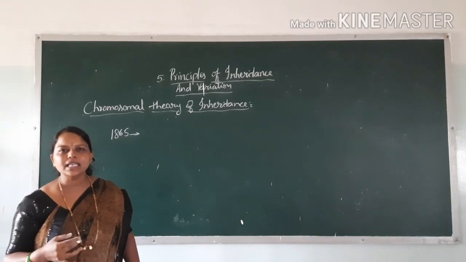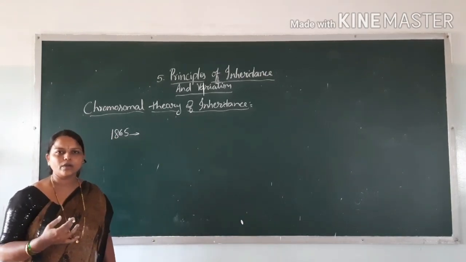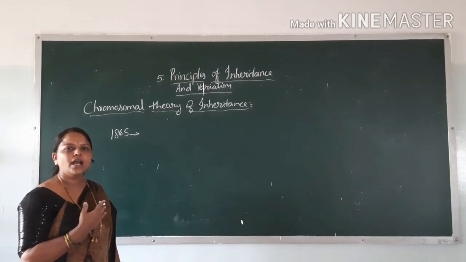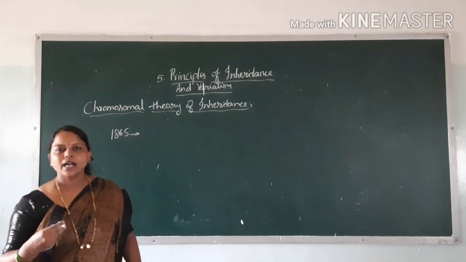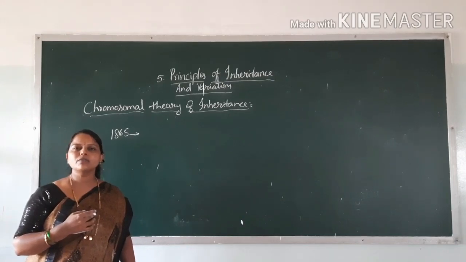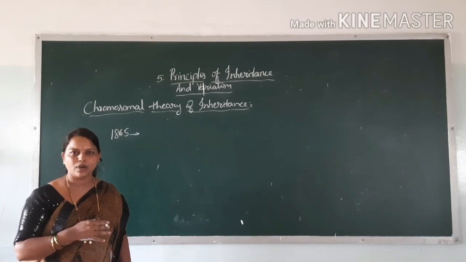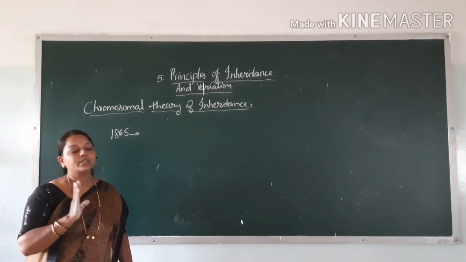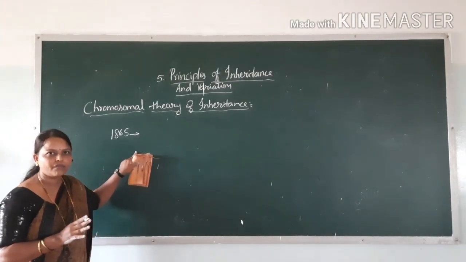The main thing is he was a mathematician and other biologists were not going to accept his conclusions, because they were based on mathematical formulas only. So they did not accept the Mendelian principles in 1865.